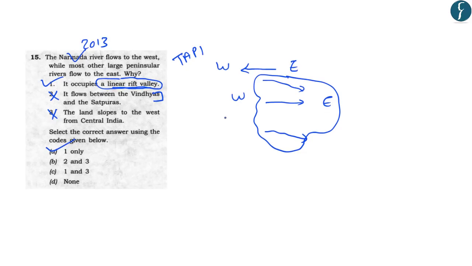So after going through these questions, we realize that it is important for us to learn about major tributaries of the important rivers of India and also about the basics and the geographical features which are related to the important rivers. For example, this is a unique aspect which is related to Narmada and Tapi River, that both these rivers flow through a rift valley and they flow from east to west. So this is a unique feature. So you should also learn about such important unique aspects of Indian rivers. Now with this, let us move on to the next article.